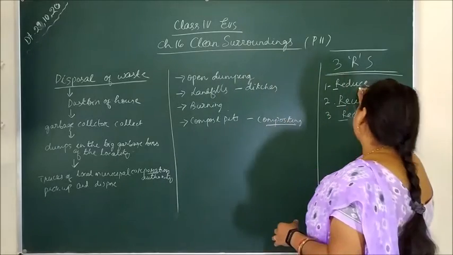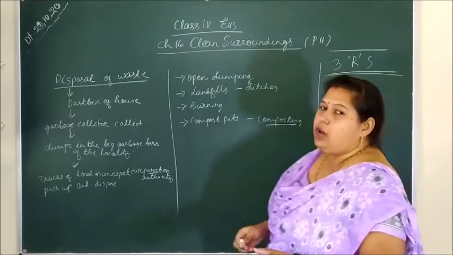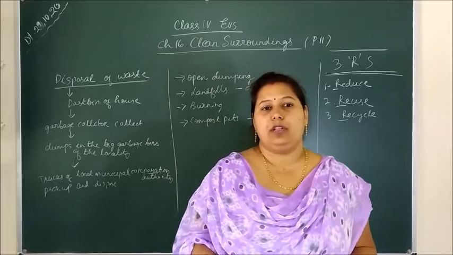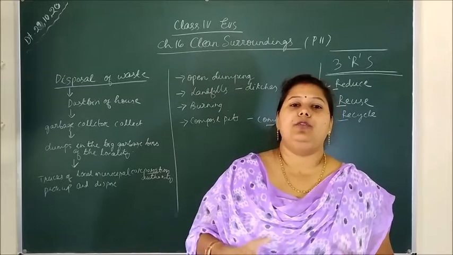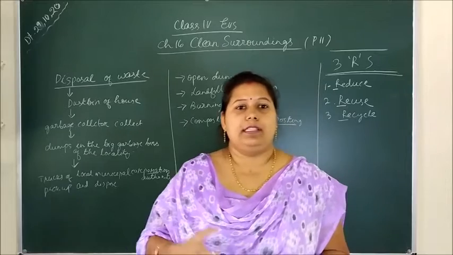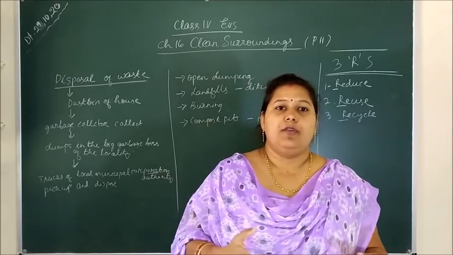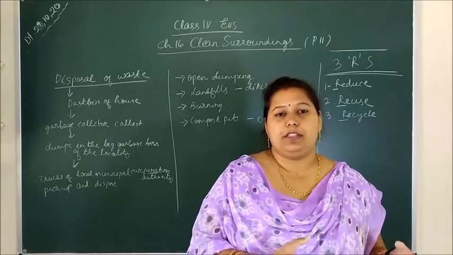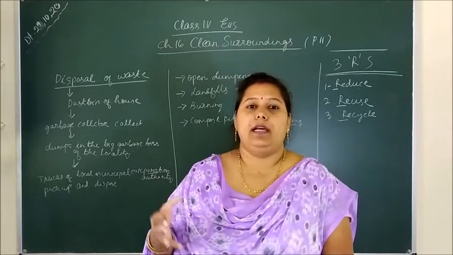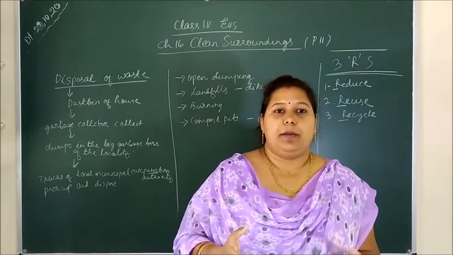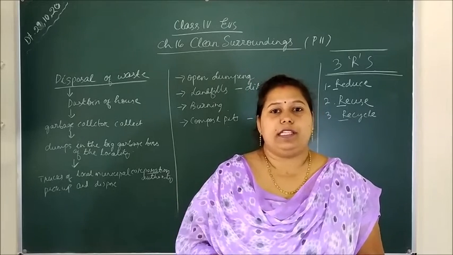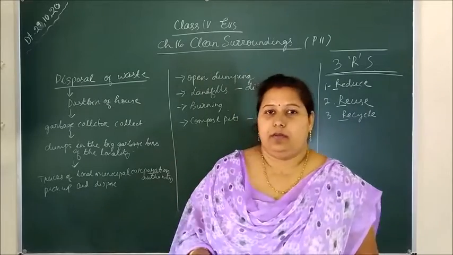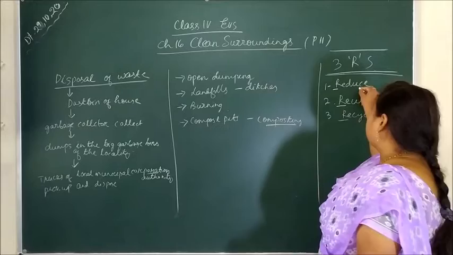So first thing is reduce. What is the meaning of reduce? Whatever waste is produced in our household, we have to reduce all this waste. Like, we have to use cloth bags instead of polythene bags. We have to make proper arrangements for the paper things and fruit peels or maybe the tea waste, so that we can put them into our garden and get manure. So this is the reduce of waste.